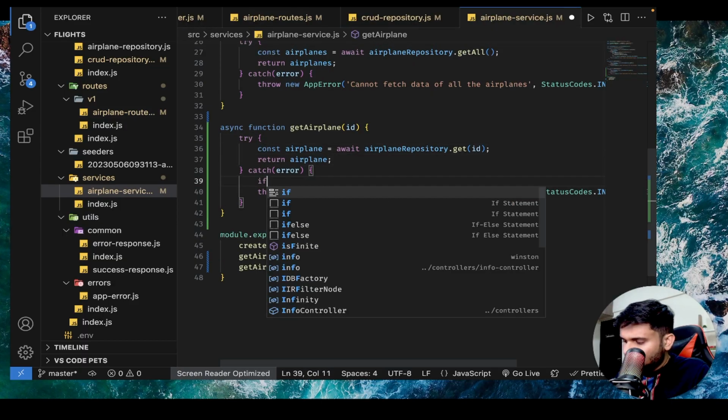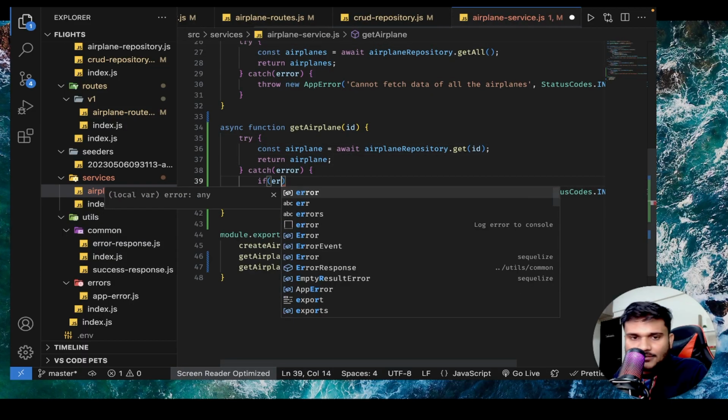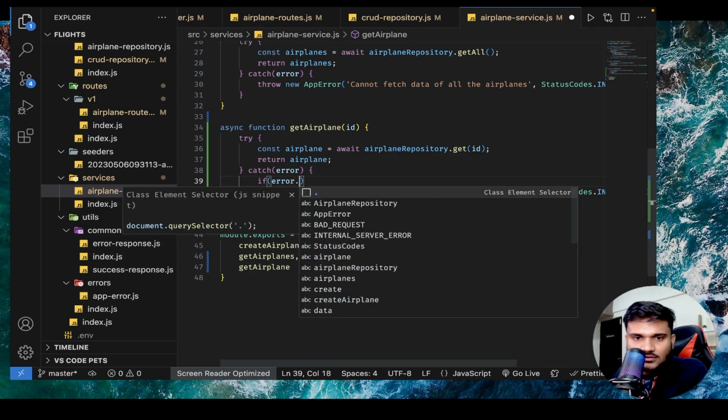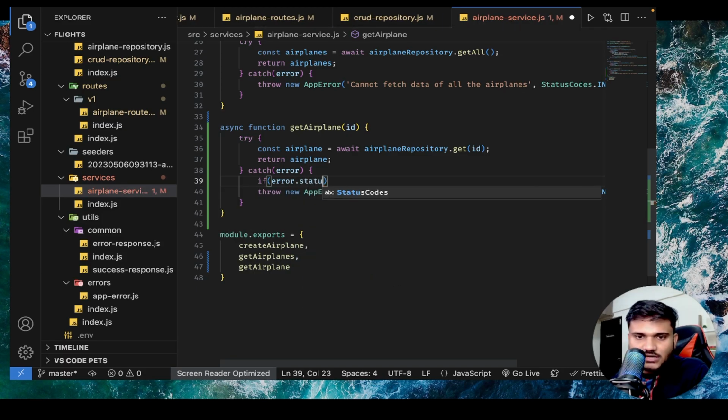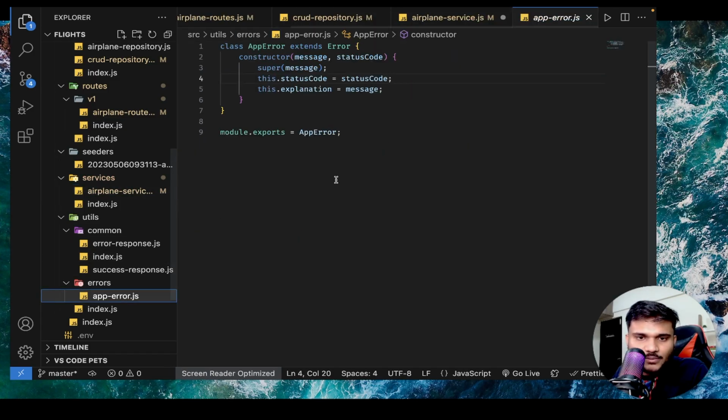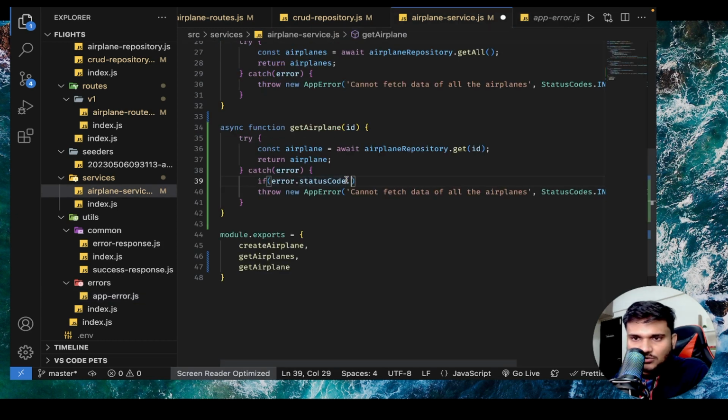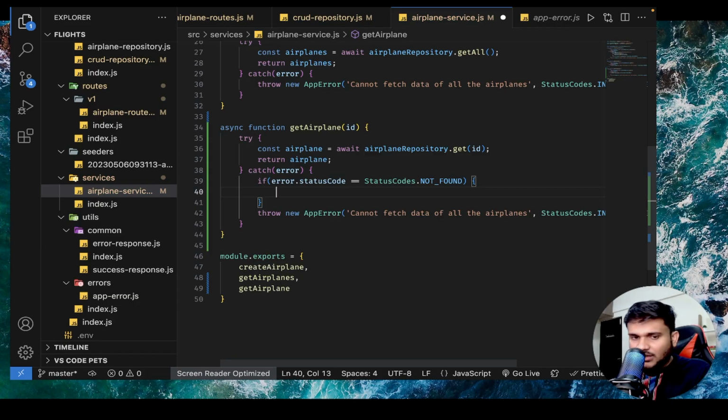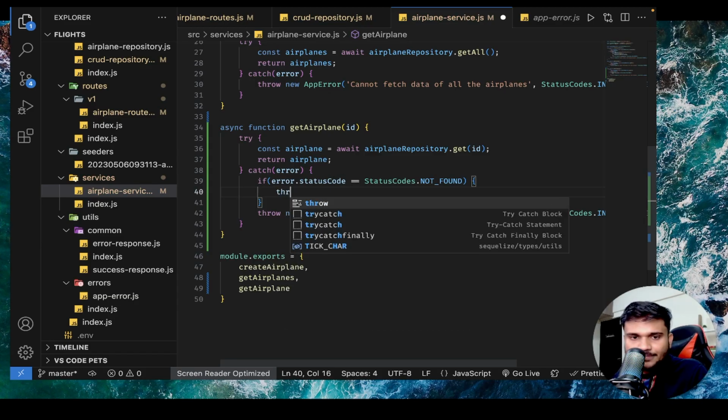So here I can say if error dot status code, you remember, right? This error can have a status code property because we are coming from app error file. Remember, this is a status code property. If this status code is actually equals to status codes dot not found, then from here we can actually throw a proper error.